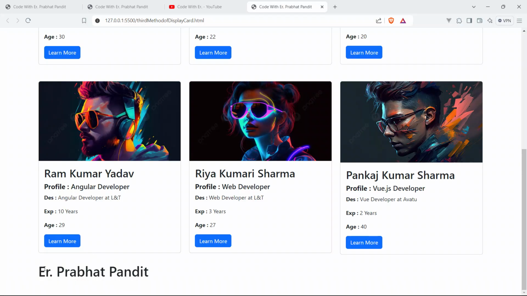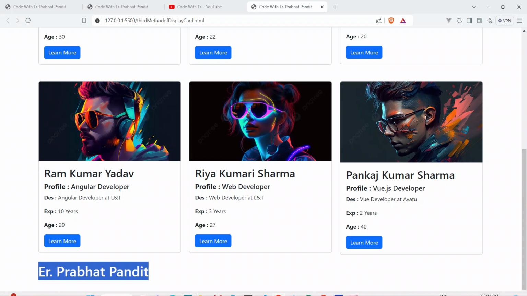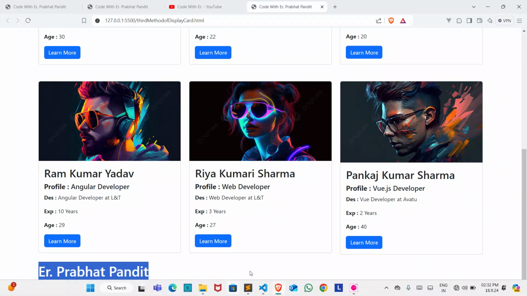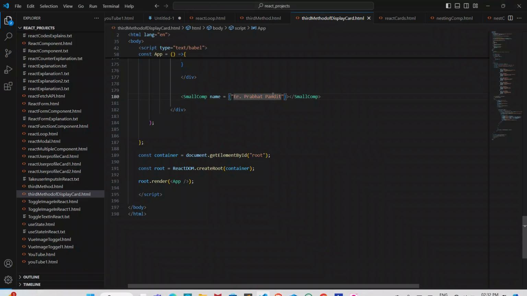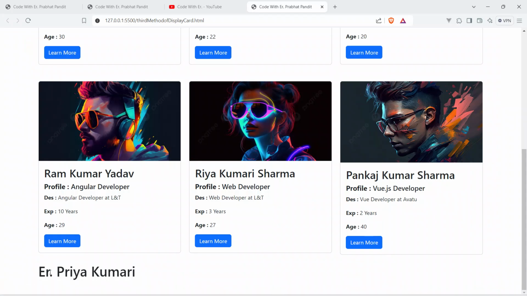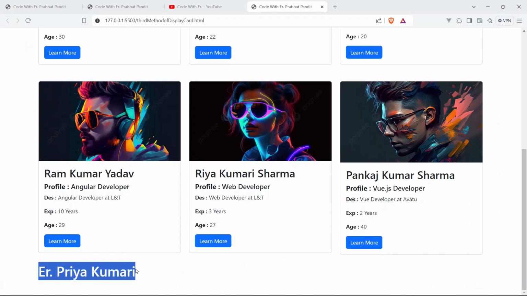You can see here, Prabhat Pandit. So this is now dynamic. This Prabhat is coming from the component, so it is dynamic. I'm sorry guys, now we can say Priya Kumari. Now Priya Kumari will be shown. See, it's Priya Kumari. So this is it.